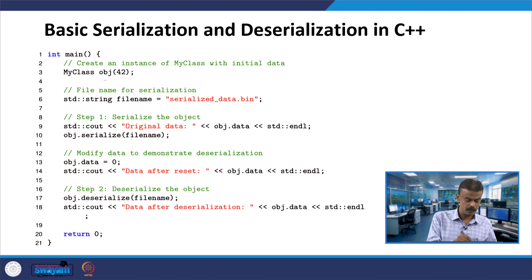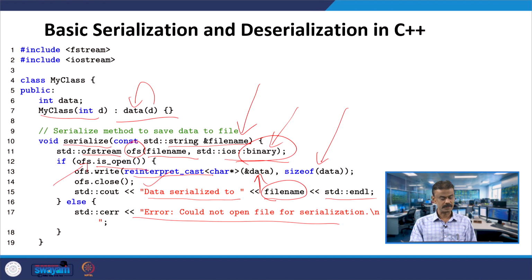We are creating an object obj passing 42, so the data will be 42 now. In the constructor we know that the data will be 42.